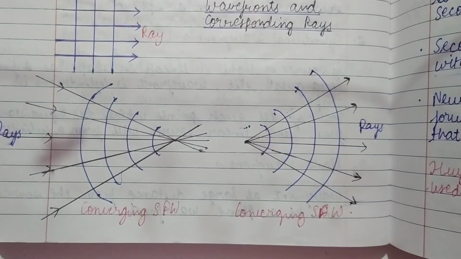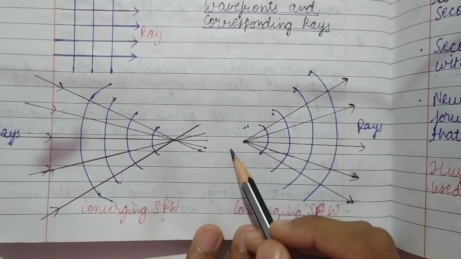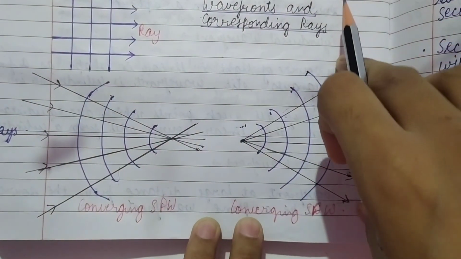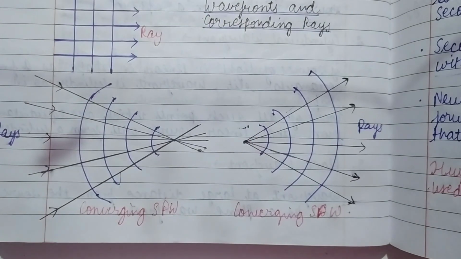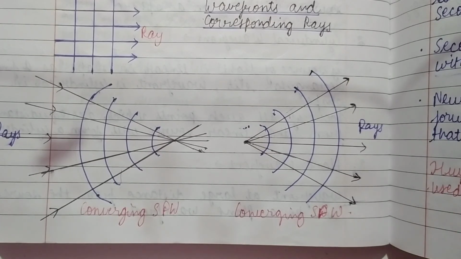And the other type of wavefronts: when the source of light is at the center of the sphere, and we restrict to only some portion of the light, in that case we are having diverging spherical wavefronts.